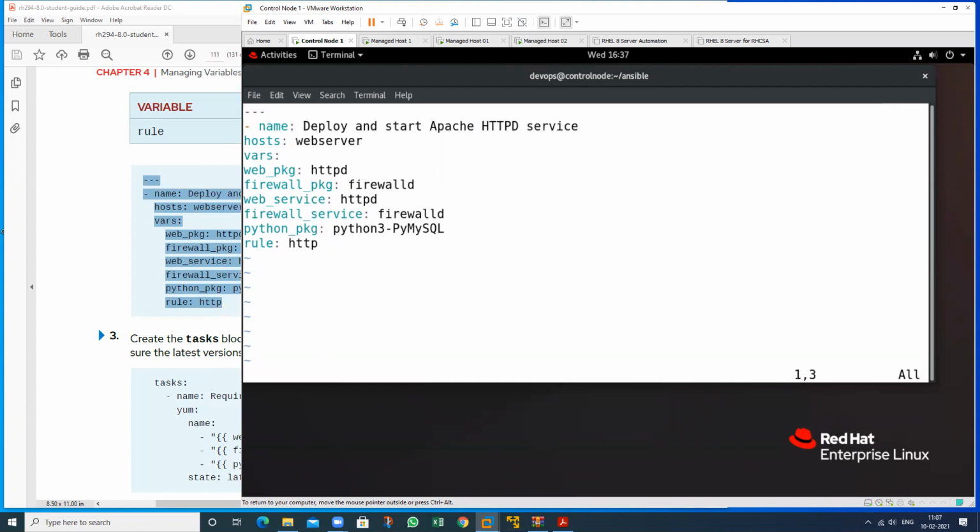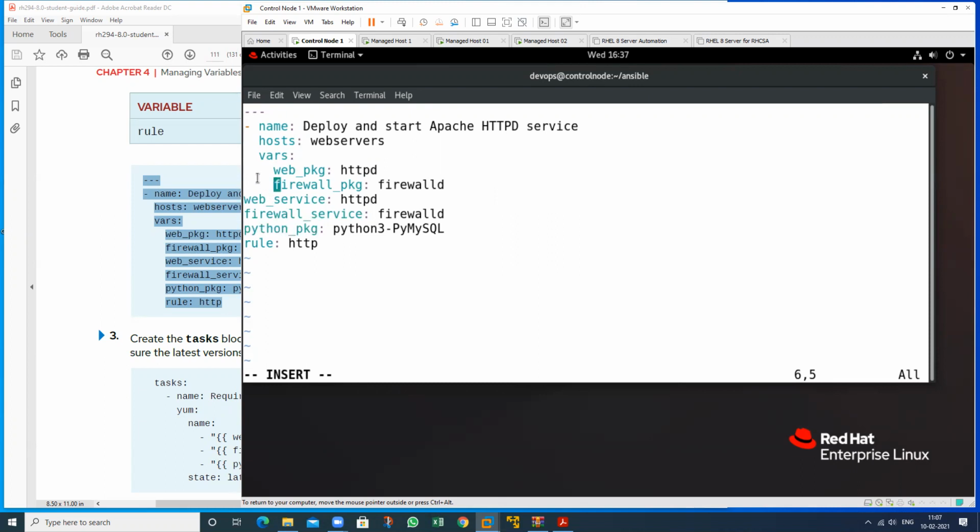So see, this is the name and this is my host, but my host is, okay, I will just write webservers, and just variables, and this is the other name. So this is the main value. In this we have this value, this also, this also, and this also.